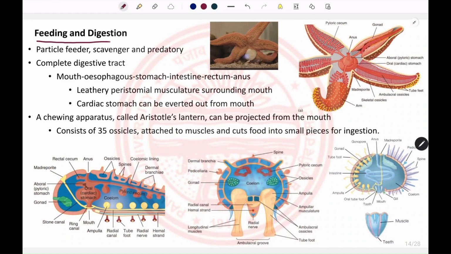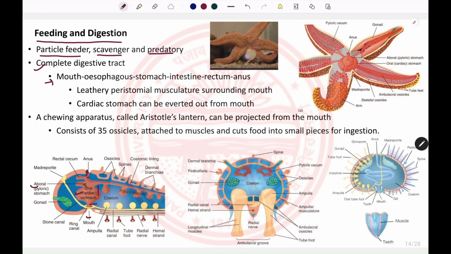Regarding the habit and physiology of feeding, echinoderms are particle feeders, scavengers, predators, and herbivorous in diet. Most of them have a complete digestive tract. They have the mouth as well as the anus. The alimentary canal typically consists of the mouth, esophagus, and stomach. The stomach is divisible into two parts, the cardiac stomach and the pyloric stomach, which opens into the intestine and opens to the exterior by means of the anus.